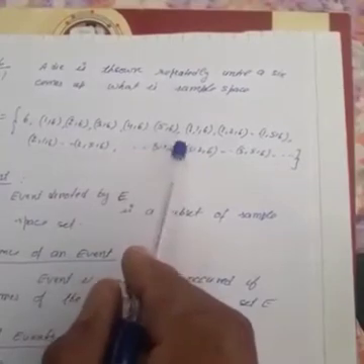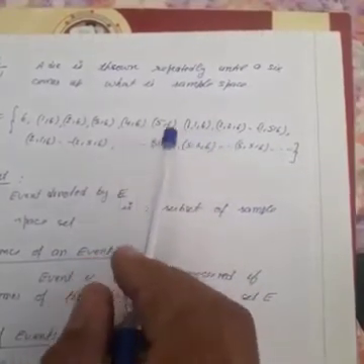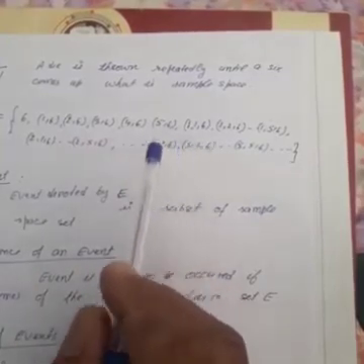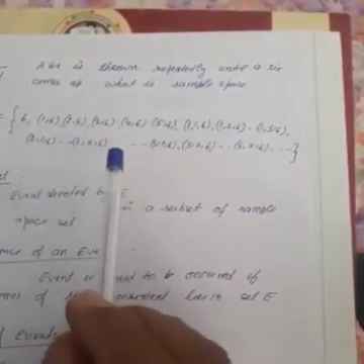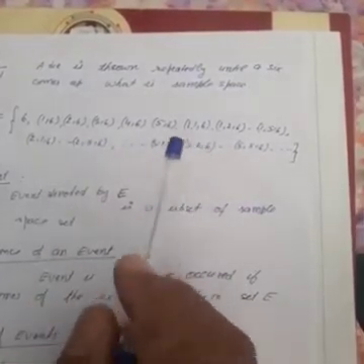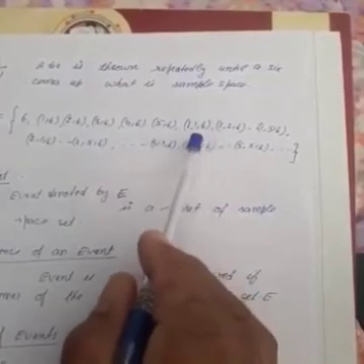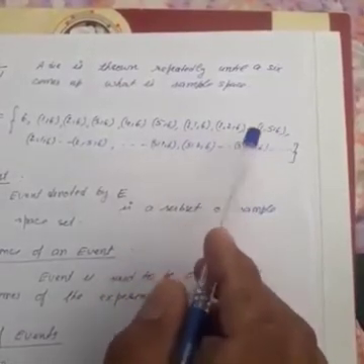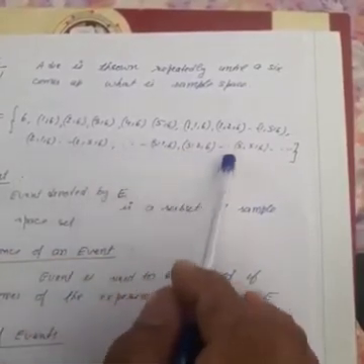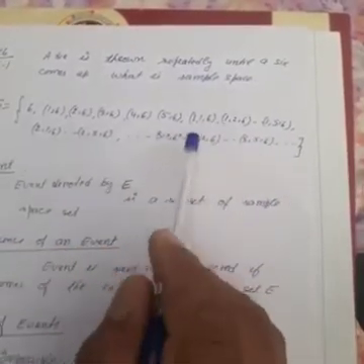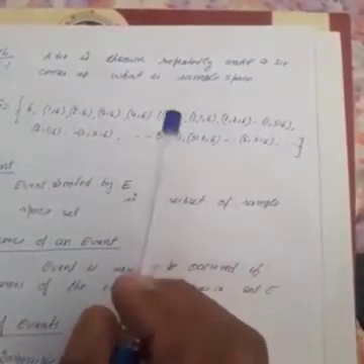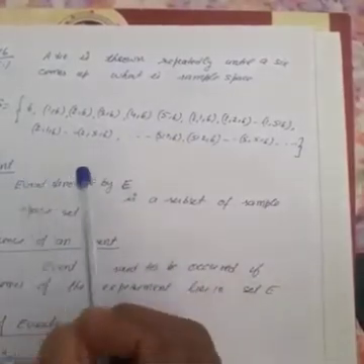Then you may have 6 in the third throw. It means in the first throw you are getting any of the numbers from 1 to 5, in the second throw you are also getting a number from 1 to 5, but you are getting 6 in the third throw. So 116, 126 up to 156. Similarly 216 up to 256, and it goes on. So the process will be in continuation. You may get 6 in the fourth throw, you may get 6 in the fifth throw, and so on.